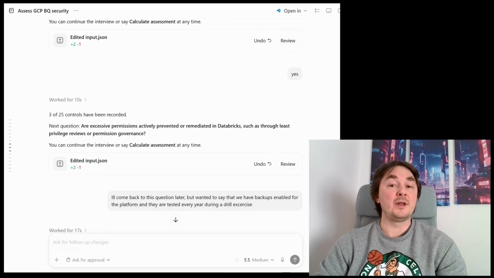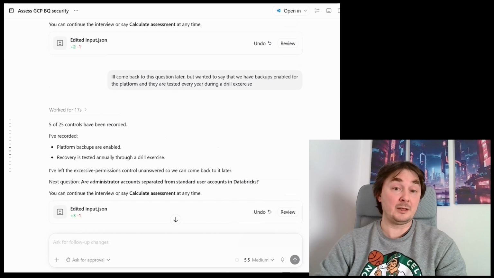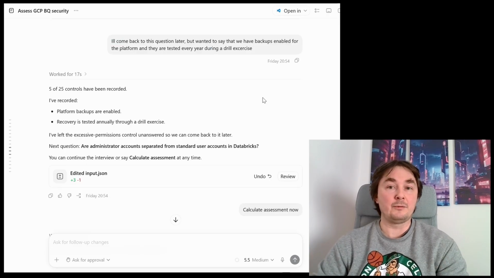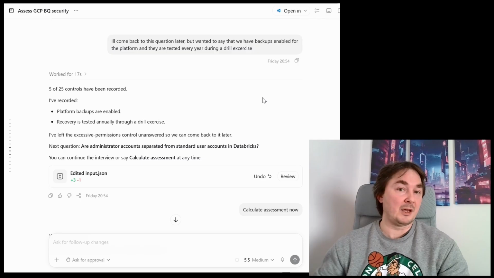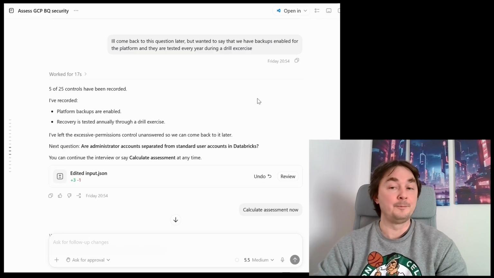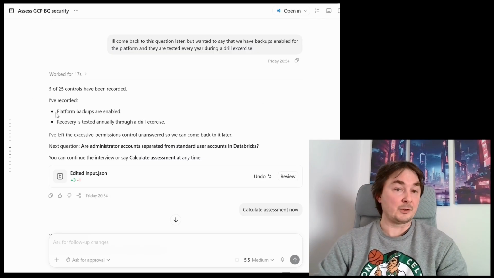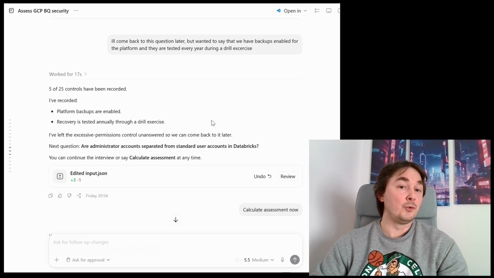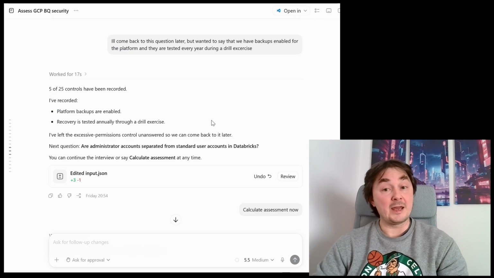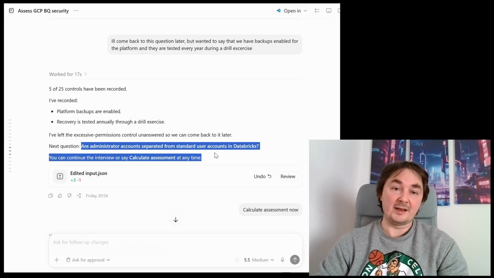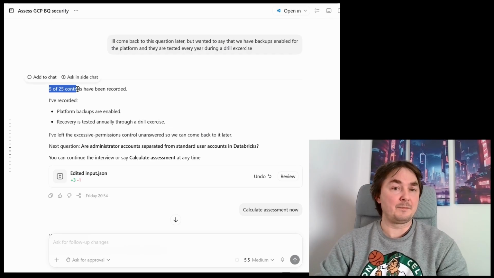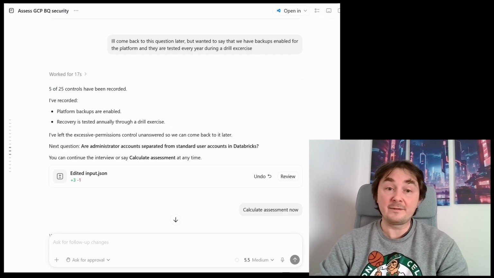The next question is: is privileged access to Databricks managed through a formal process, or just Wild West? So it went on and on with questions, and you can even interrupt the engine and say that you'll come to a question later. I wanted to say that I have backups and that they are tested every year. Because of that, the agent was able to pick up that those two controls are implemented, and it continued the interview, because I answered only 5 out of 25 controls.